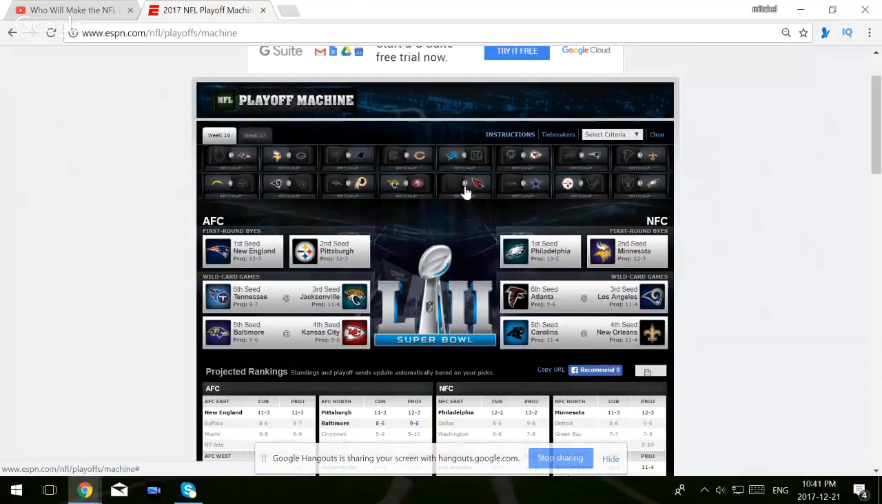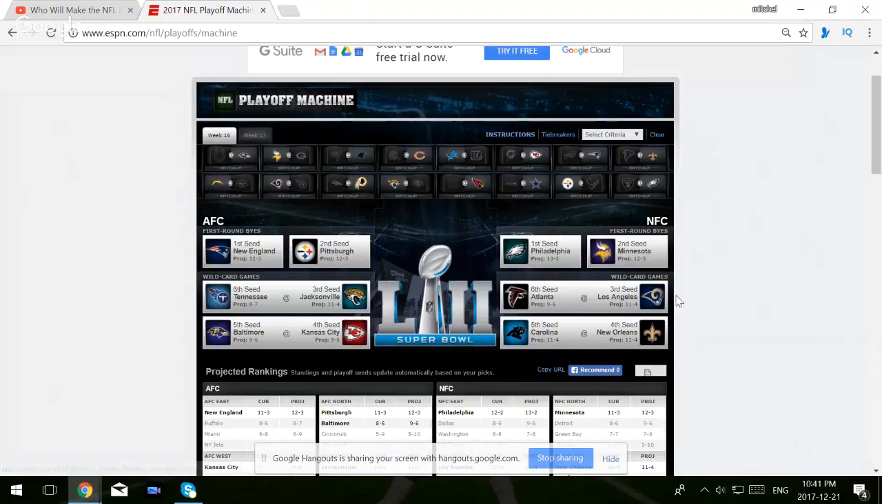Week number 17. So right there, looking at the end of week 16, it's the Patriots and the Steelers with the AFC byes, the Eagles and the Minnesota Vikings in the NFC. Then you have the wild card teams, Titans versus Jaguars in the first round. You have the Baltimore Ravens versus the Kansas City Chiefs.